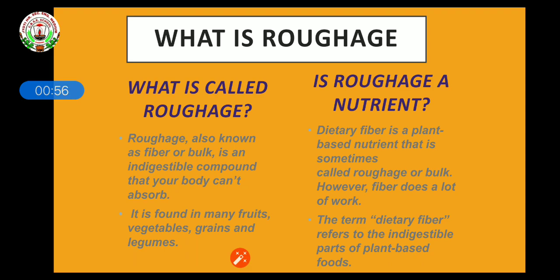I hope you all remember the cell wall. It is the outermost part of the plant which protects the plant and contains so many fibers. This is called roughage, and cellulose is one of them. It is found in many fruits, vegetables, grains, and legumes.